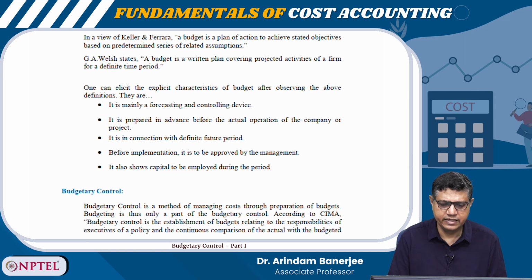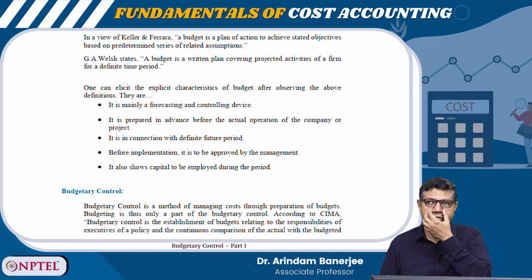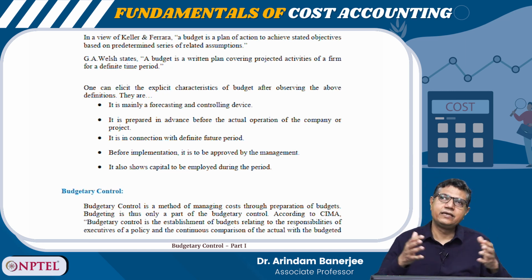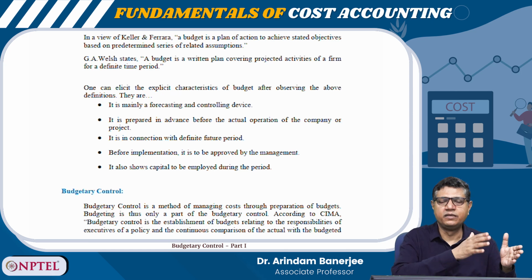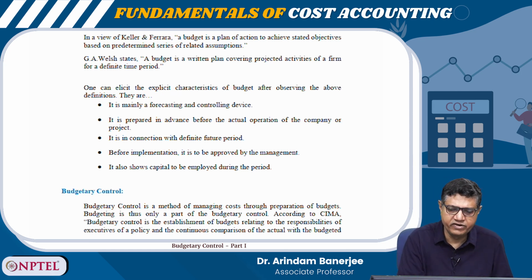So, one can elicit the explicit characteristics. What are the major characteristics of a budget? It is mainly a forecasting and controlling device. It is prepared in advance, before the actual operation of the company or project. It is in connection with a definite future period. Mostly in industry, the budget exercise happens annually, and then it is broken up into half yearly, quarterly or monthly periods.